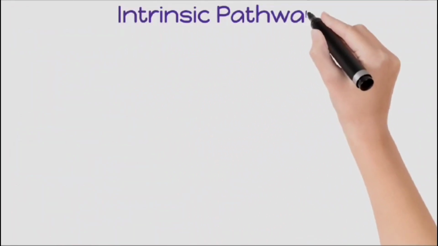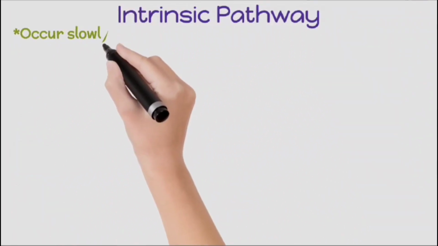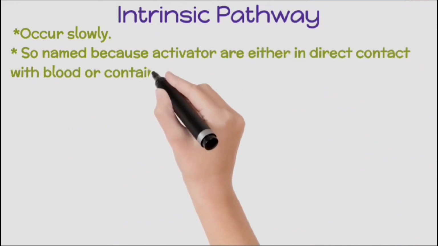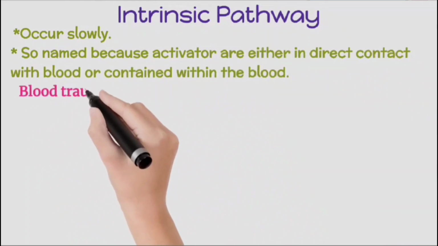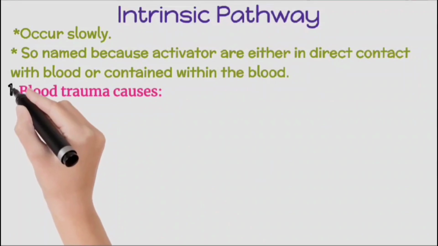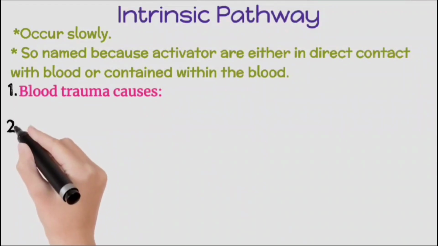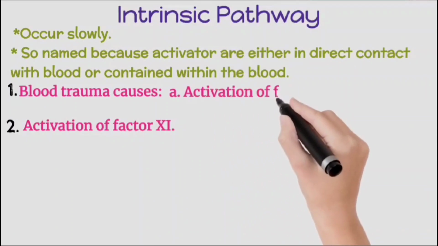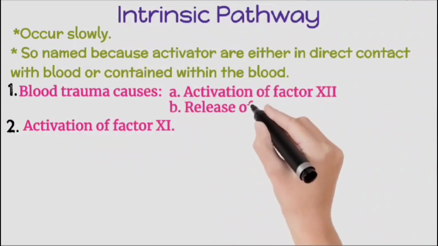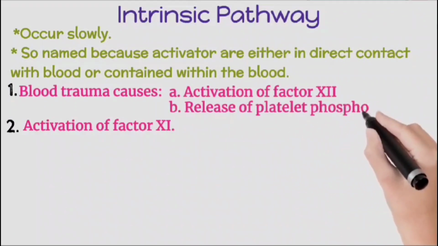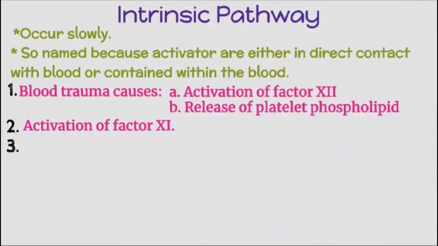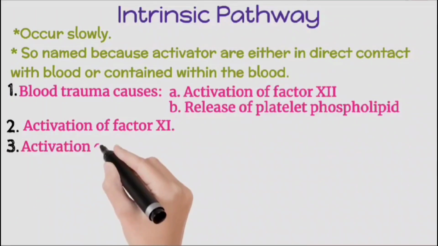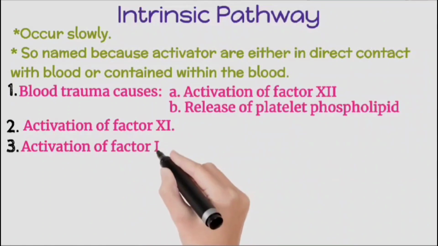Next is the intrinsic pathway, so named because the activators are either in direct contact with blood or within the blood. This generally occurs slowly, and the steps are: the trauma causes the activation of factor XII, and platelet phospholipid is also released. Then comes activation of factor XII,